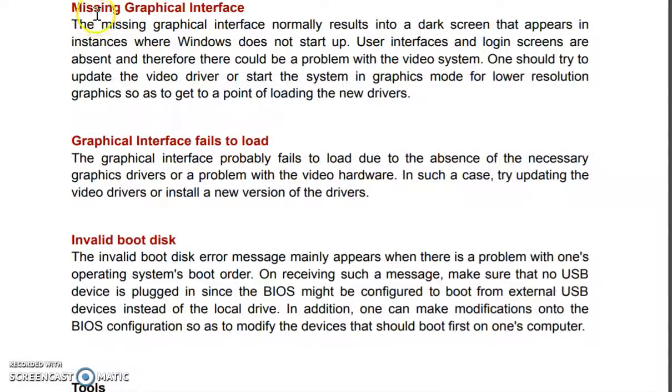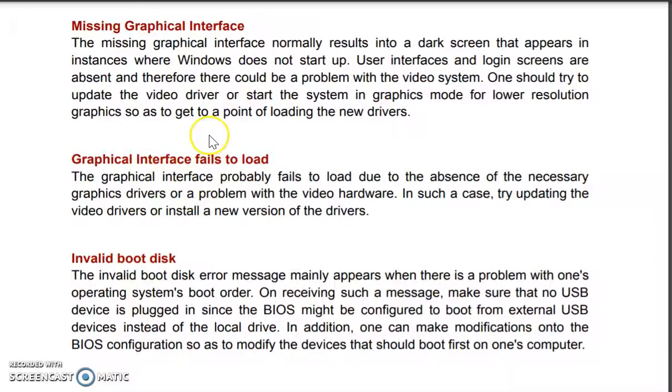There are some issues with the missing graphical interface, meaning it is listed in the kernel. Basically, first of all, background processes get started when you start your machine's operating system. Along with that, there is one GUI application where you can see and feel that the operating system has started. Sometimes this UI fails. The GUI process may not get started because it was not copied when you were installing the operating system. In that case also it shows a missing graphical interface.